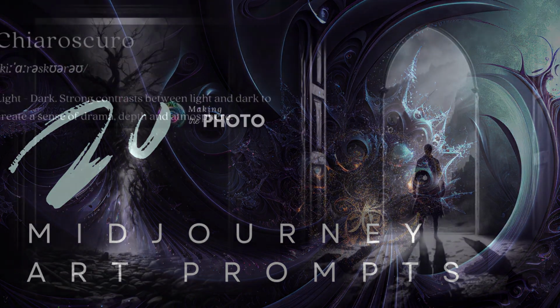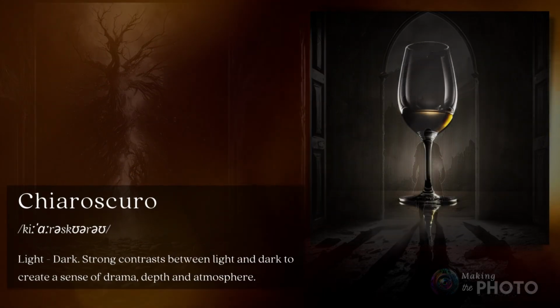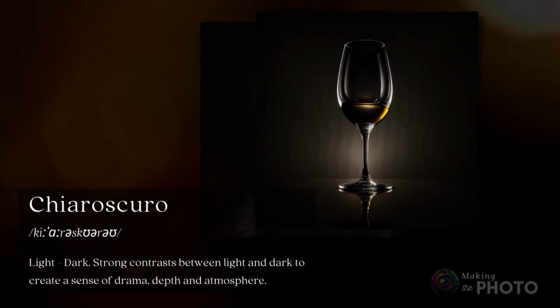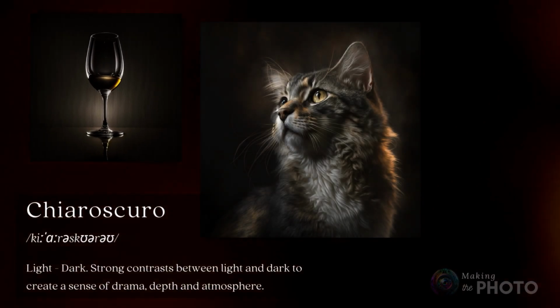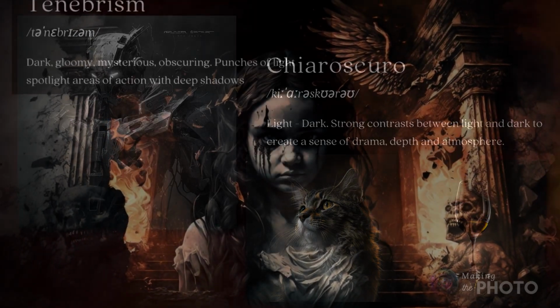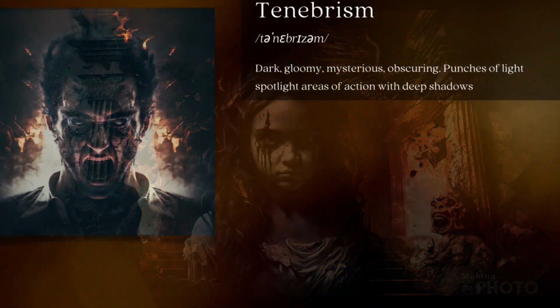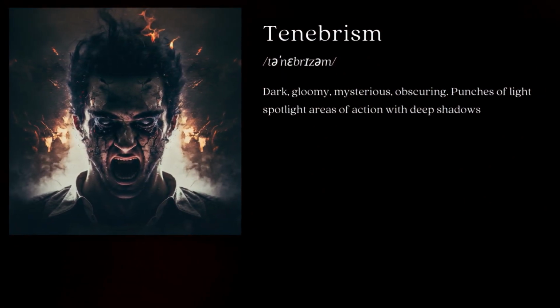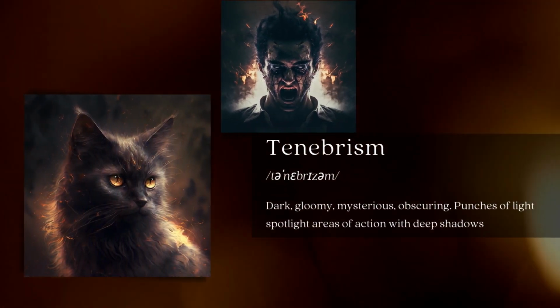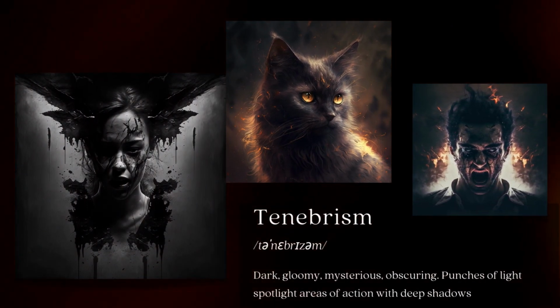In one of my other videos, I've already mentioned one of my favorites, chiaroscuro. Chiaroscuro means light and dark. It adds illumination and dark shadows to create a nice 3D effect. And if you like these dark shadows, use the term tenebrism. It means dark, gloomy, mysterious, and obscuring. Tenebrism, like chiaroscuro, uses light and dark contrast. Punches of light spotlight areas of action with deep shadows.